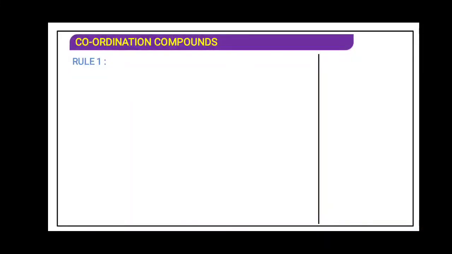Rule number 1. There are many rules to write the name of the coordination compound, that is complex. The first rule, whatever element which is outside the square bracket is said to be a counter ion. So, if the counter ion is positive, then it is named first. It is said that the cation is named before the anion. That means whosoever is a counter ion which is positive, that will be written first. If the counter ion is negative, that will be written at the end of the name.